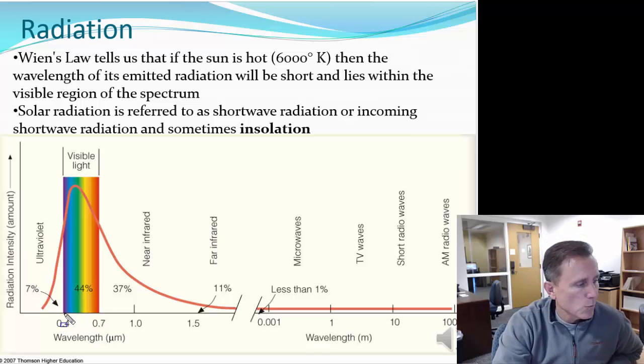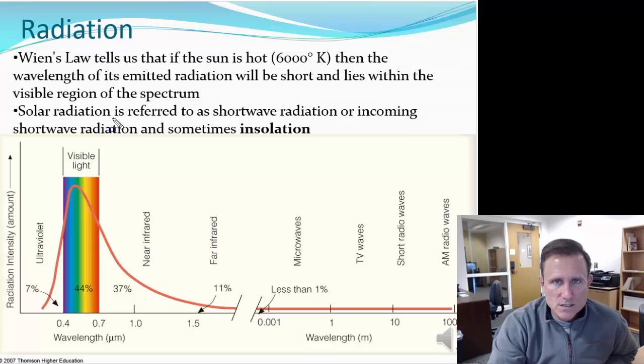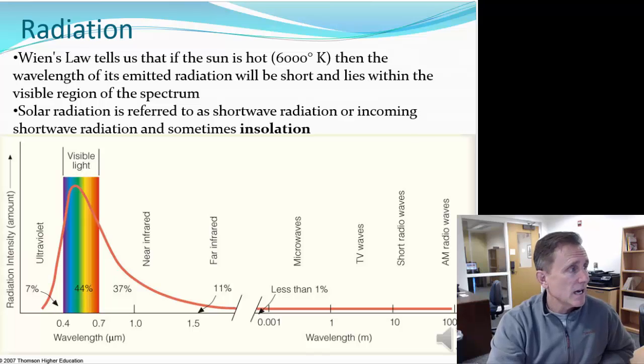The shortest wavelengths of light are the violets, and then of course ultraviolets next to it, and the longest wavelengths of light are the reds, and the infrared is next to it. So the sun's radiation is a short wave, so solar radiation is referred to as short wave radiation or incoming short wave radiation, sometimes called insolation, and we'll refer to insolation pretty much for the rest of this class. The sun's energy is insolation.